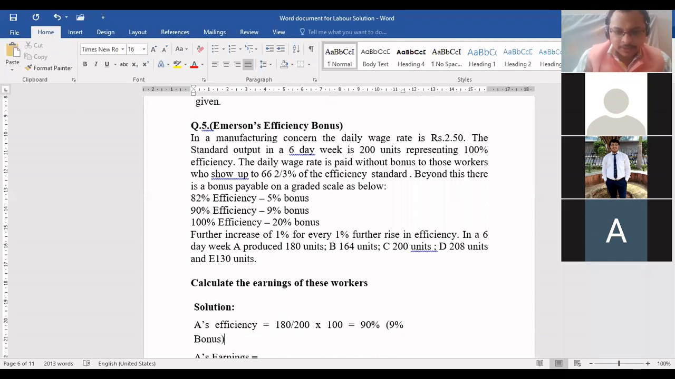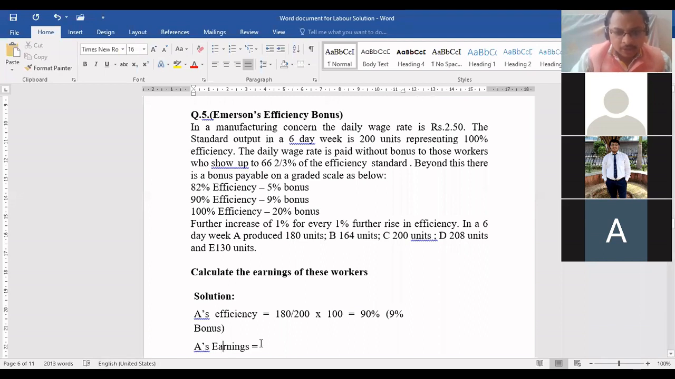Everyone, have you understood this? 9% bonus. Can you tell me how you calculate his earning then? He worked 6 days, so 6 days multiplied by 2.5, plus 9% of 6 into 2.5. What is 6 into 2.5? 15. Very good. So, tell me the final answer. 16.35. This is the wages for 6 days of Mr. A.